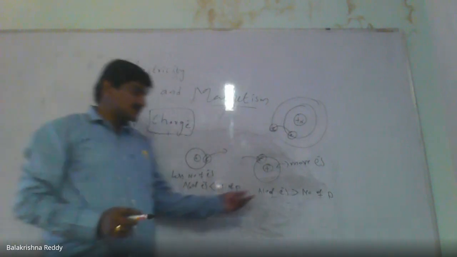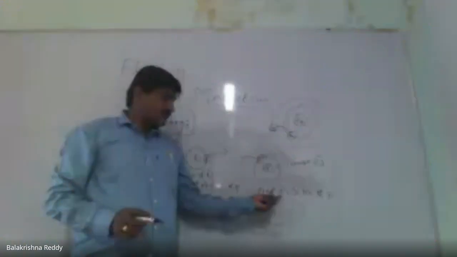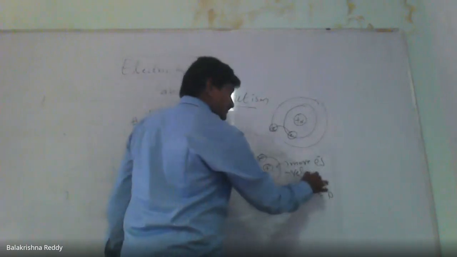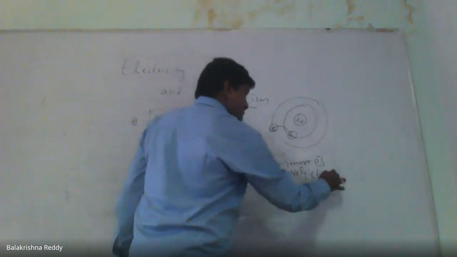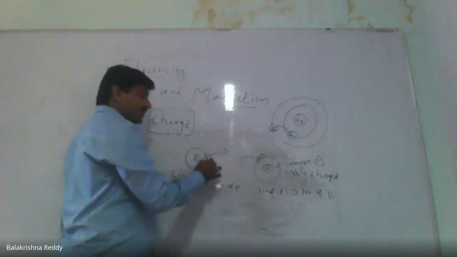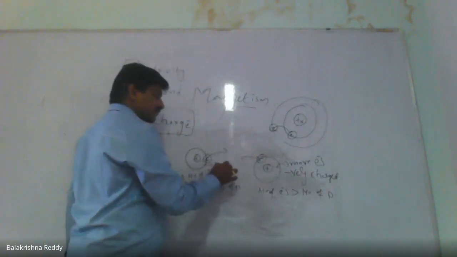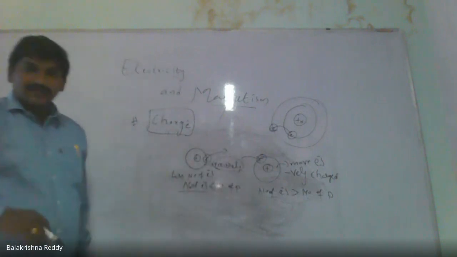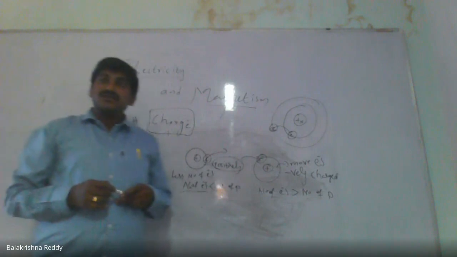That means when the number of electrons is more, we call it negatively charged. When the number of electrons is less, we call it a positively charged body. Usually the charge comes from the electron.